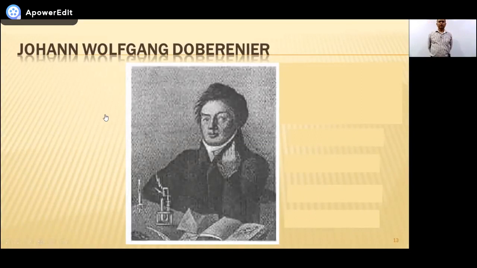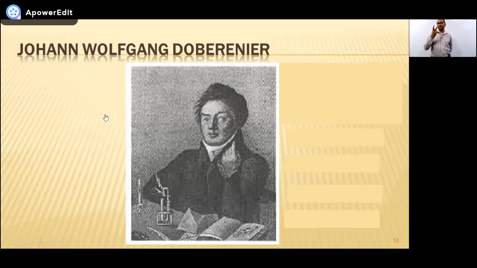J.W. Dobereiner, Johann Wolfgang Dobereiner. In 1829, he observed, actually he was studying the properties of certain elements: calcium, strontium, and barium. What is the symbol of calcium? Ca, strontium Sr, barium Ba. What did he observe?